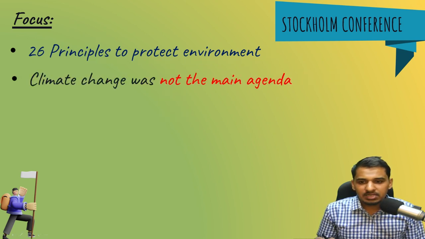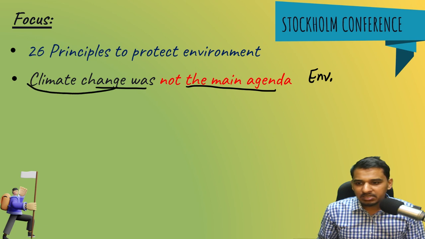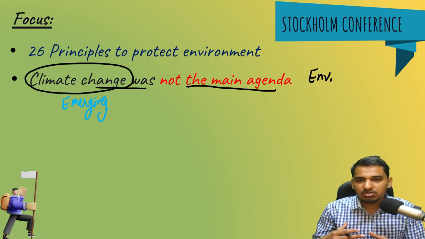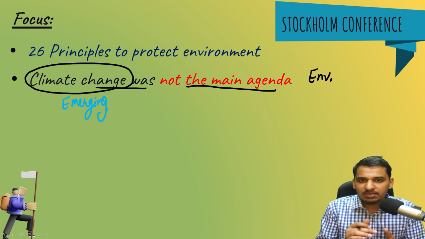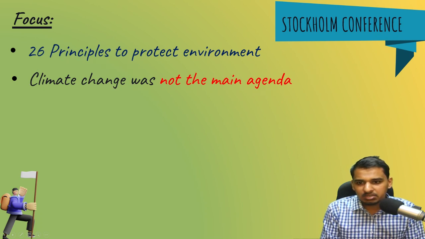Another very important thing is that climate change was not the main agenda. The main agenda was environment, because at that time climate change was just an emerging issue. It was not the main agenda because not much was known about climate change at that time. Today, if you discuss environment, you will discuss climate change in a very detailed manner. This is a mistake which candidates make in examinations, so please remember that climate change was not the main agenda.